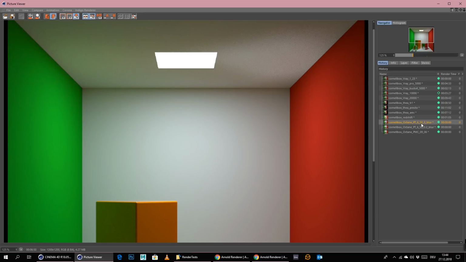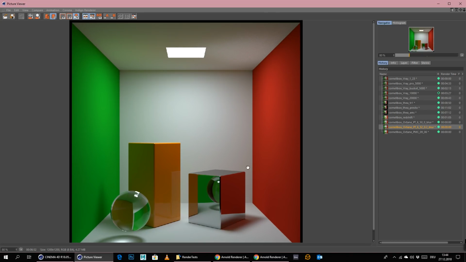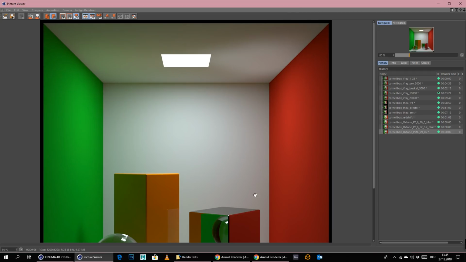To be honest, I'm not satisfied. I'm really not satisfied with Octane. I really thought Octane would be faster. This is, by the way, the newest version 4.0, that just came out with the newest stable Cinema 4D plugin. And to be honest, I'm not really happy with this result. I really thought Octane would be way faster than that.